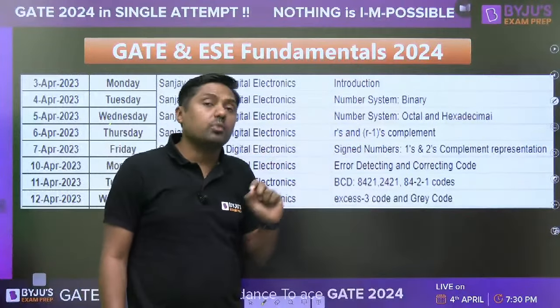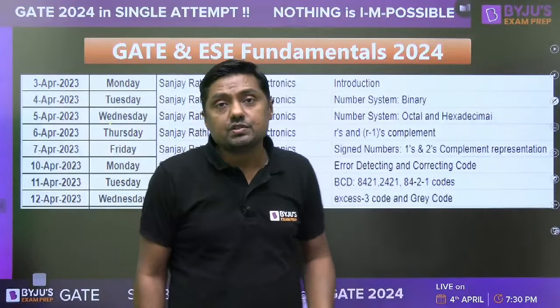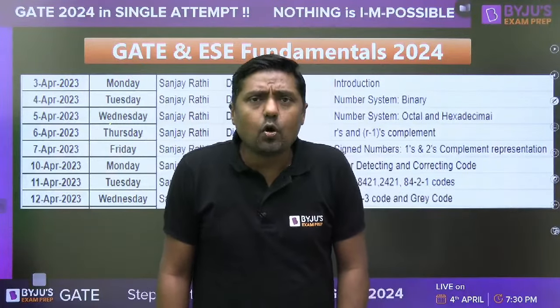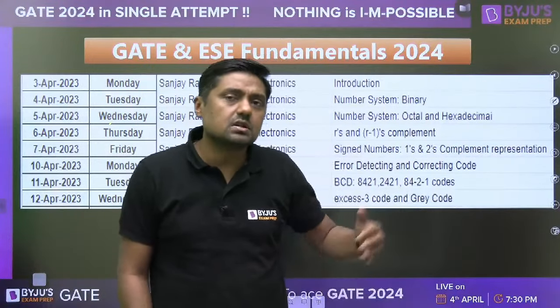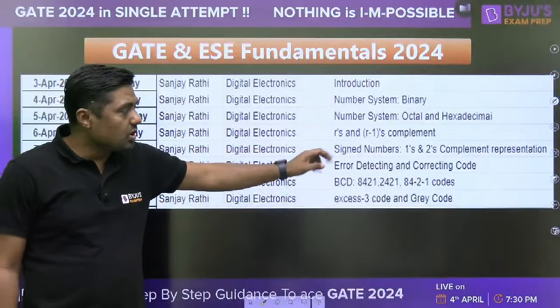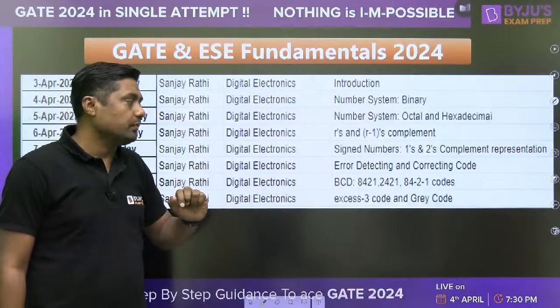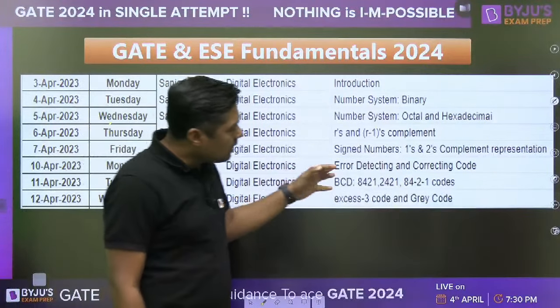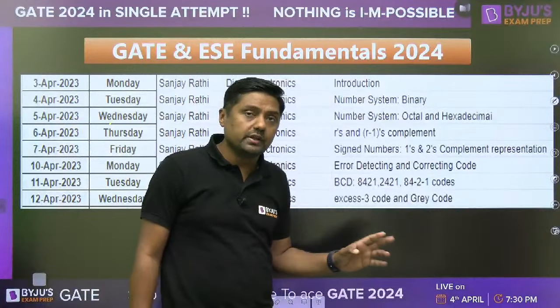R's and (R minus 1)'s complement: 1's complement, 2's complement, 10's complement, 9's complement, 16's complement, and 15's complement, just the general complements. Then signed numbers, 1's and 2's complement representation, error detecting and correcting codes. And here I will give you the idea about the Hamming code also, and how we can generate that code.